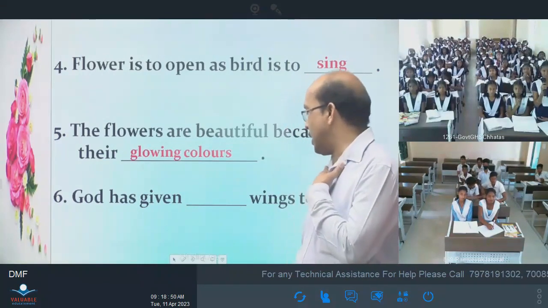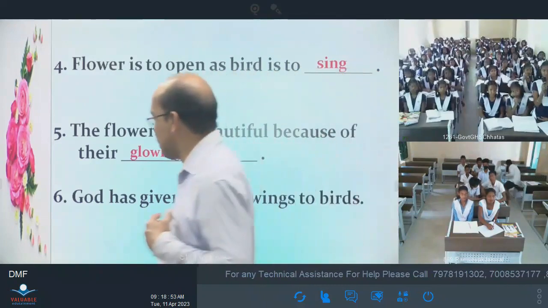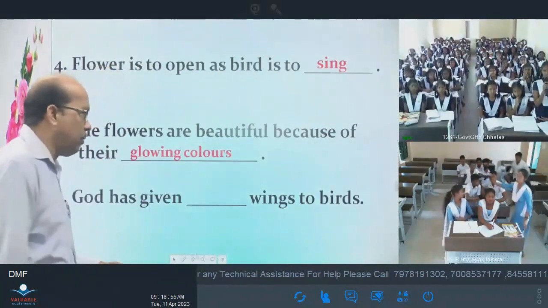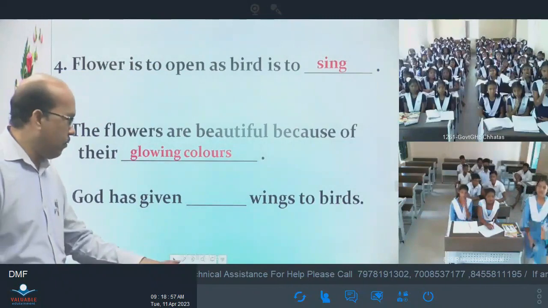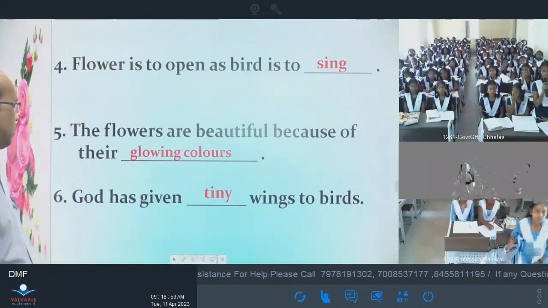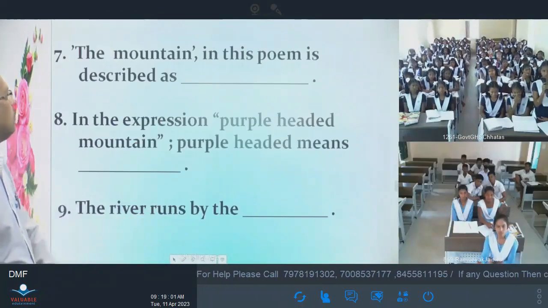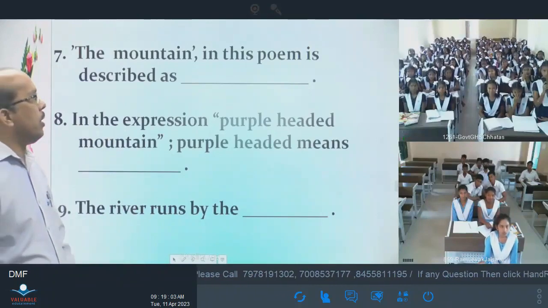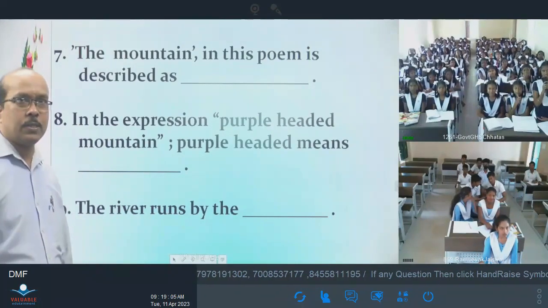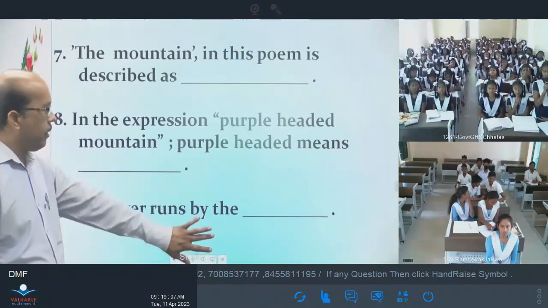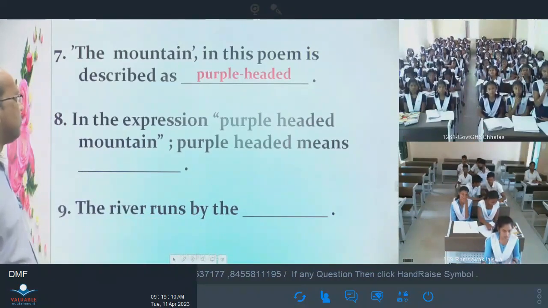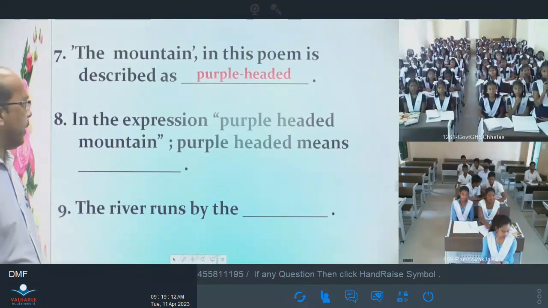God has given tiny wings to the birds. Very fine. Tiny wings. Good. Next question. The mountain in this poem is described as purple-headed. Good. Purple-headed.